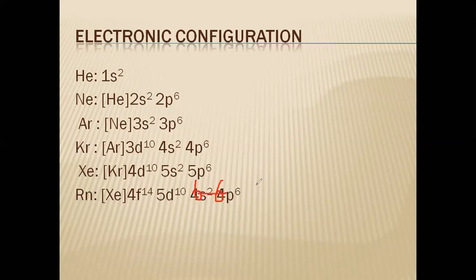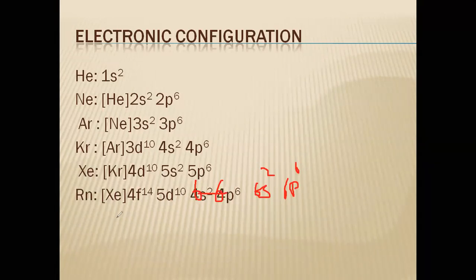This is not 4s2, it is 6s2 6p6. The next member, unknown oganesson, will be radon 5f14 6d10 7s2 7p6. Okay, so there was a mistake. You change the mistakes.